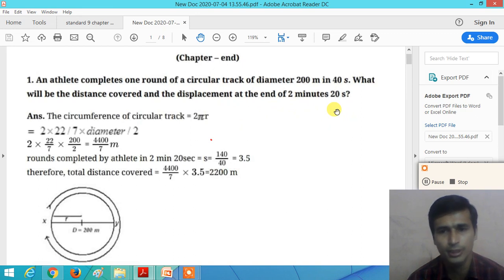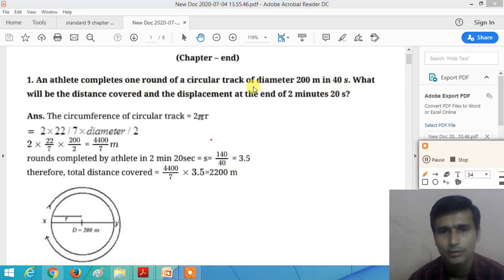So here, dear student, we want to calculate the distance covered by the athlete in 2 minute 20 second, and what will be the displacement of the athlete. First of all, it is given that the diameter of the circular path is 200 meter and one round is completed in 40 seconds.